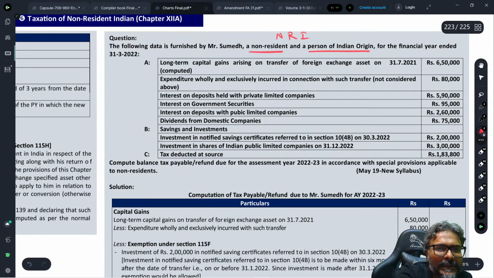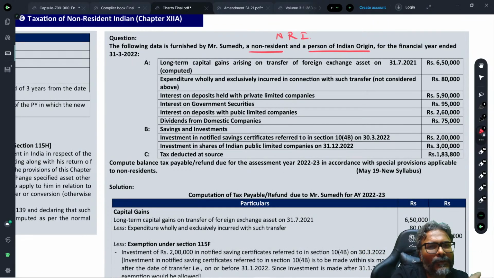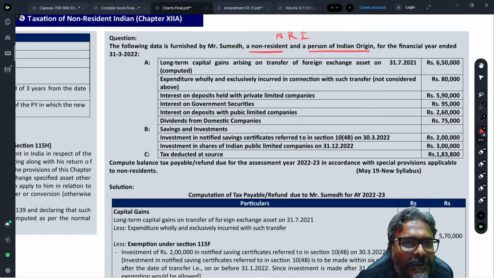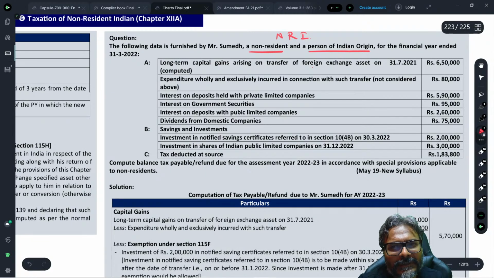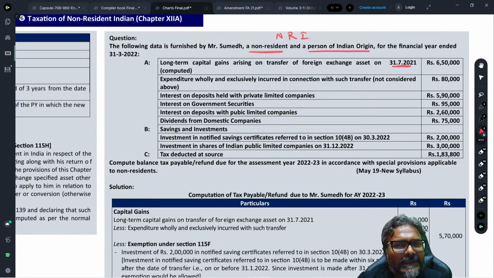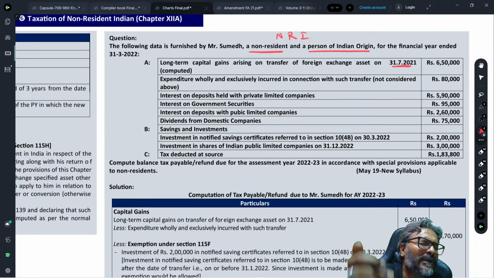On that note, students, directly let's look at this question. We will then do the other part. Let's finish this one. So on the day of the examination, students, directly refer to this question. That's it. NRI is over. Long-term capital gain arising on transfer of the foreign exchange asset on 31st of July 2021. How much is the amount? 6.5 lakhs. Expenditure wholly and exclusively incurred in connection with such transfer is how much? 80,000. So that will be reduced because you have to get the net sale consideration, and from the net sale consideration you reduce the cost of acquisition.